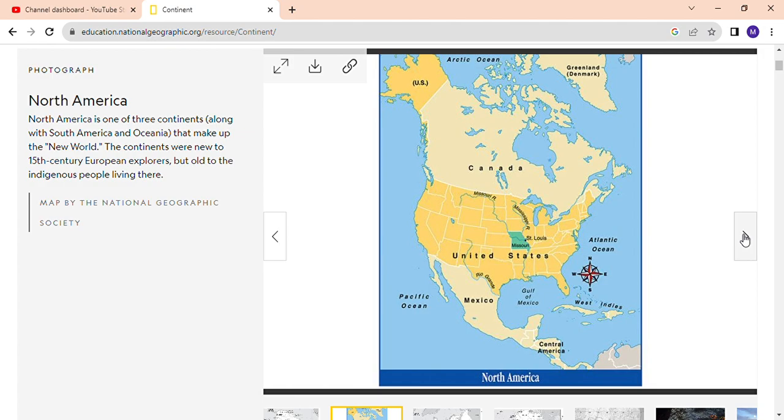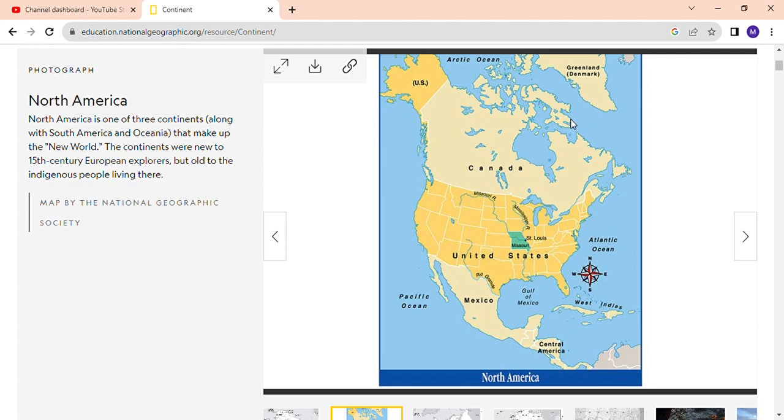North America is one of the three continents, along with South America and Oceania, that make up the New World. The continent was new to 15th century European explorers but old to the indigenous people living here. North America was explored by Europeans in 1492 when Columbus explored and discovered it. So the USA, United States of America, is in North America, with Mexico, Canada, and Greenland, and the Arctic Ocean here.